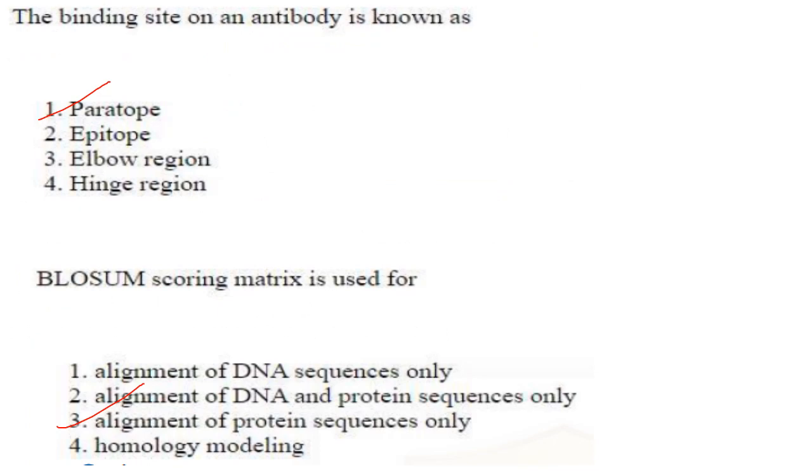The binding site on an antibody is known as. So epitope is present on the antigen, paratope is on the antibody. So they have asked for the binding site on an antibody. It is called a paratope. Answer is option 1. BLOSUM scoring matrix is used for. So it is used for alignment of protein sequences only. Answer is option 3.